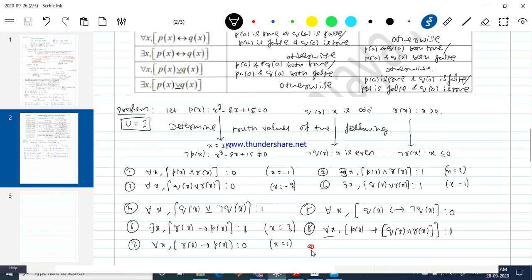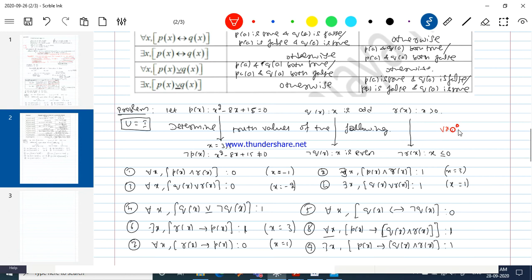In this example, consider there exists x, P(x) implies Q(x) conjunction R(x). What is the truth value here? True. And just keep this in mind.